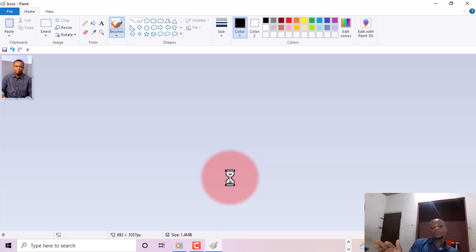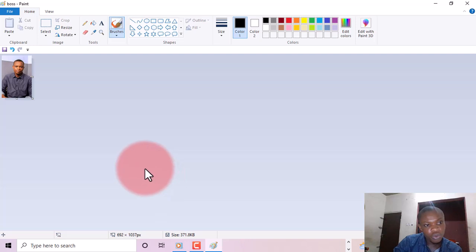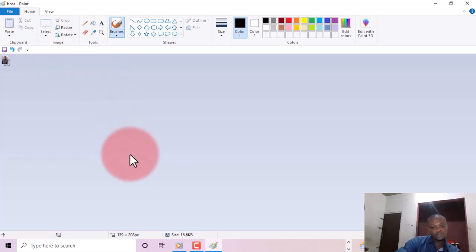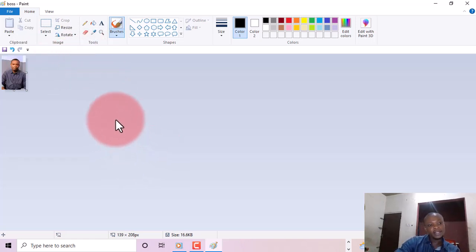So I'm going to click Ctrl A to save it. And after saving it, I still have about 371 kilobytes. Is bigger than T, right? So I still have to work on it, and I will still have to put like another 20, then okay, right? So I have now 16 kilobytes. This is even below the 30 kilobytes. So this is quite okay.